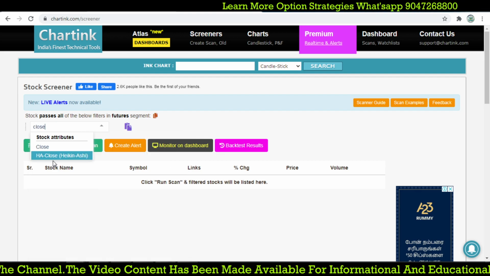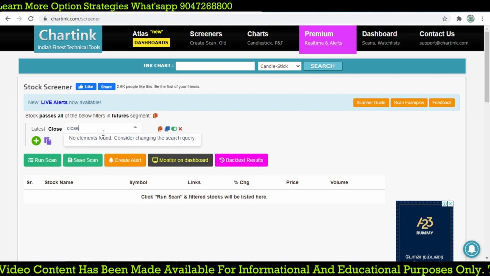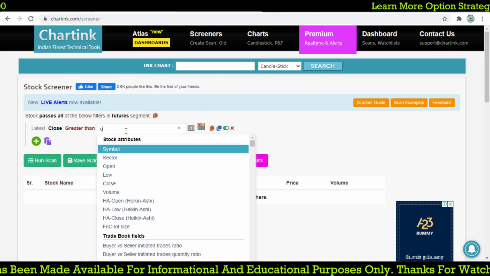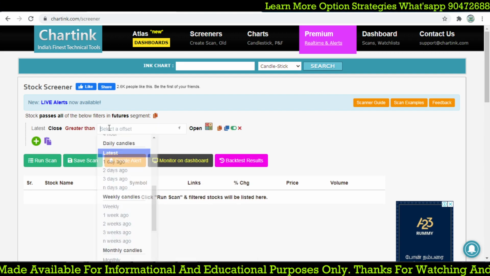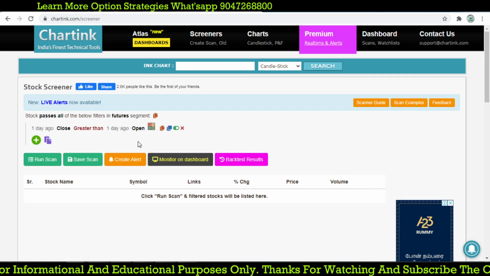First thing, the close of 1 day ago is greater than the open price of 1 day ago. So this plots a green candle; the candle should be green on the first day.